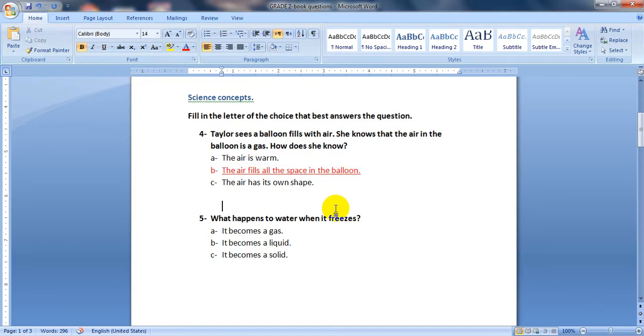The next question: what happens to water when it freezes? When you put some water in the freezer, what will happen? It becomes a gas, it becomes a liquid, it becomes a solid. When you put water inside the freezer, it loses some of its heat. The temperature inside the freezer is low, so the liquid will change to be a solid. It will turn to be ice.